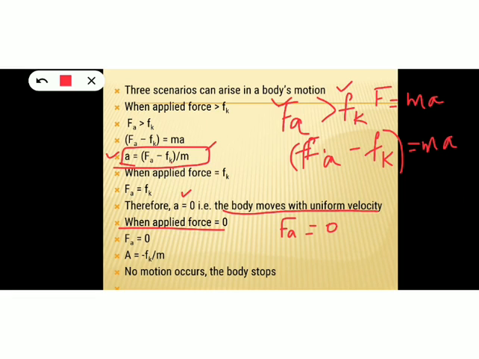So when the applied force itself is 0, there won't be any motion. So we get a negative acceleration. That means the velocity decreases and finally the body stops. So these are the three scenarios that can arise in a body's motion.